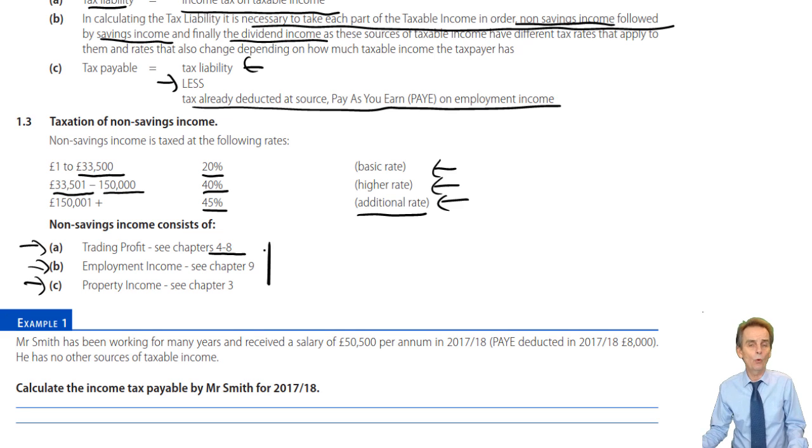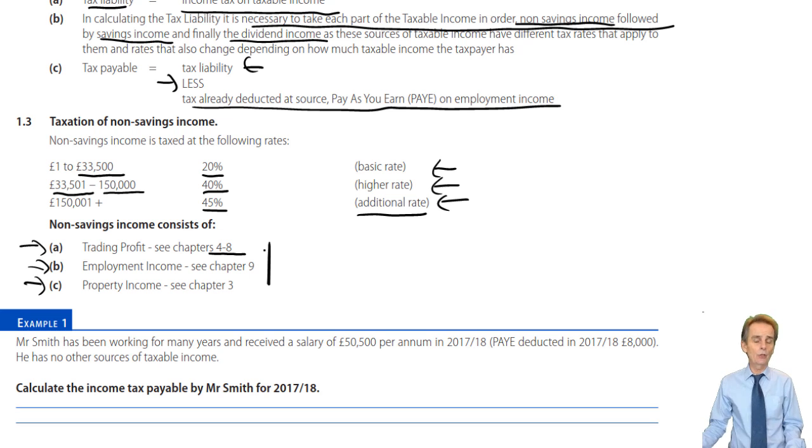We could have two or more persons, partners in a partnership, and in which case, how do we deal with them? What we'll discover there is that most of what we've previously done, the adjustment of profits, the capital allowances, are done the same for a partnership as we do for a sole trader. And we calculate the tax-adjusted trading profit of the business, as we would for a sole trader.